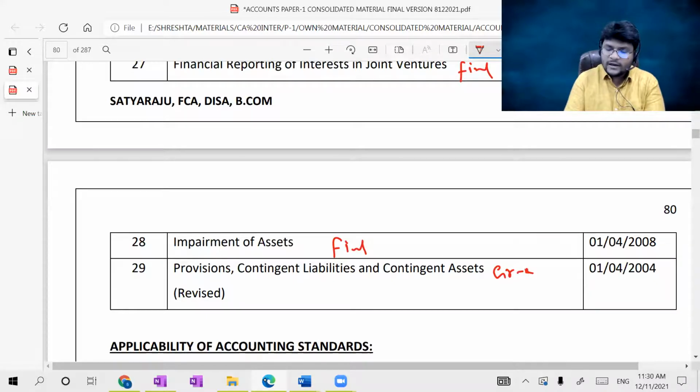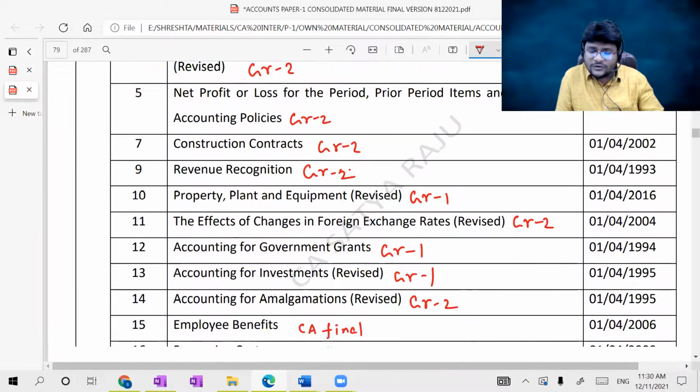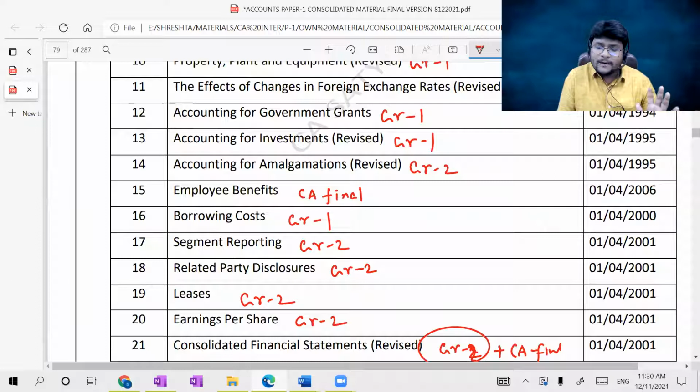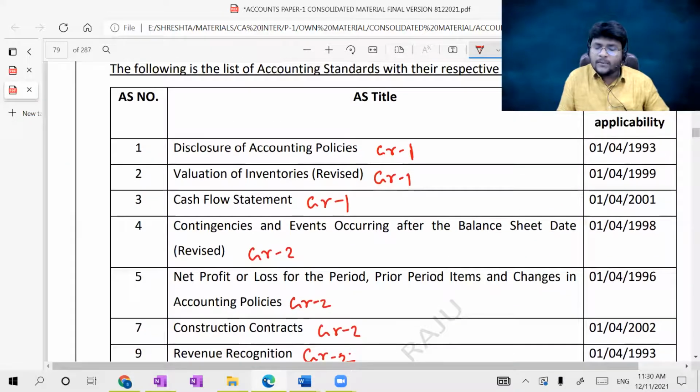So that means if you check either group 1 or group 2, almost all the standards are covered. Very few standards are going to be covered in CA final. Okay, so almost most of the standards we are going to cover in CA inter syllabus only, but very few standards were covered in group 1. More standards will be covered in group 2, guys. So please, all of you know the standard name and the standard number. No need to learn by heart, because multiple number of times we will check with the number and the name of the standard. Such standards will be automatically stored, but at least you have to read all the standards at a stretch. What are all the different standards we have, for knowing purpose only.